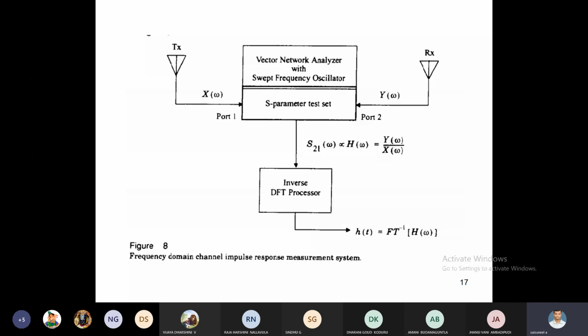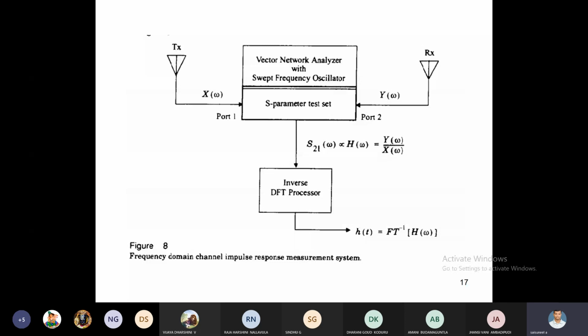Scattering parameters test set. Here, how many ports does this system have? Two ports, port 1 and port 2. The input for port 1 is X of omega, and the output for port 2 is Y of omega. Then we have to calculate the impulse response. Suppose I give X of t and Y of t, the impulse response is H of t, which is equal to Y of t by X of t. Similarly, in terms of frequency domain, H of omega is equal to Y of omega by X of omega, which is equal to S21 of omega.